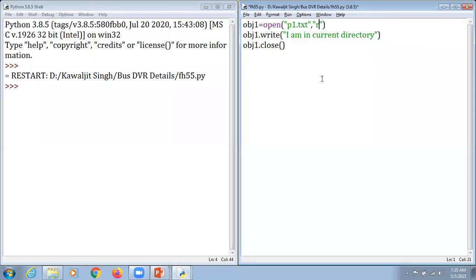Then I paste it here along with a slash. Because there is a slash here, we make it a raw string by inserting an R here. And instead of this write operation, we mention a read function, because we are supposed to read the content from this file, dear students.